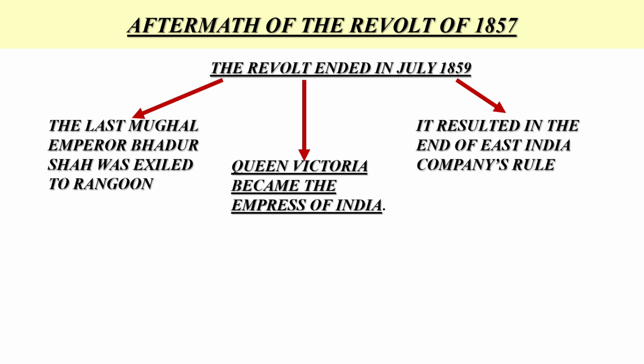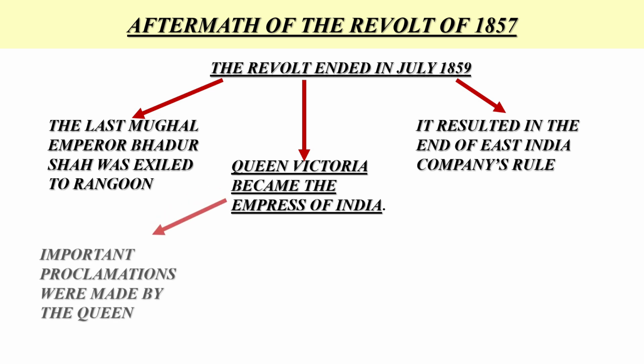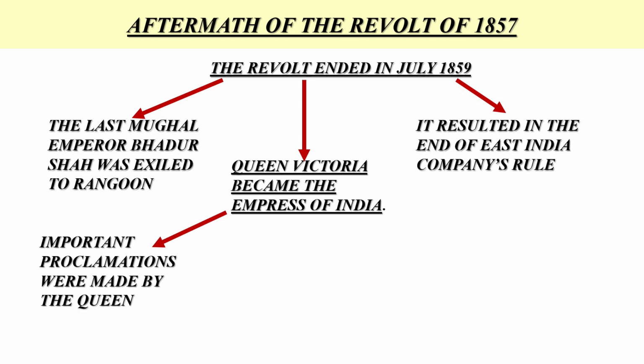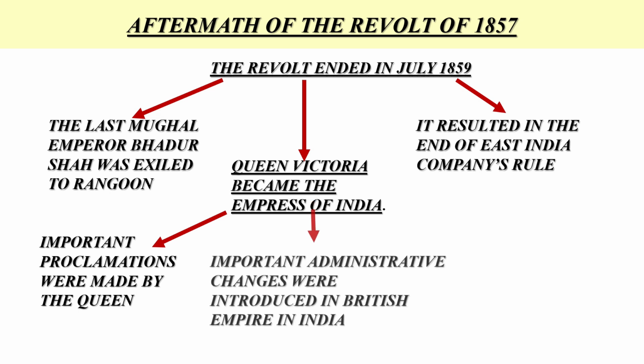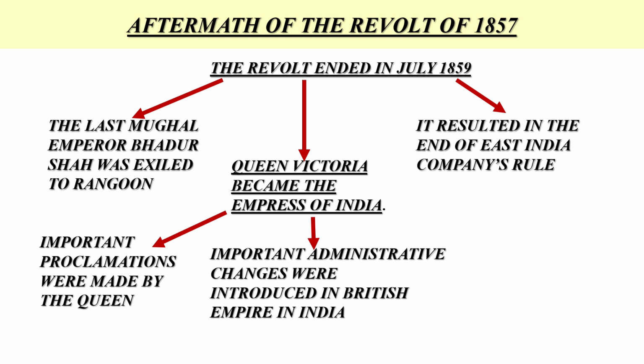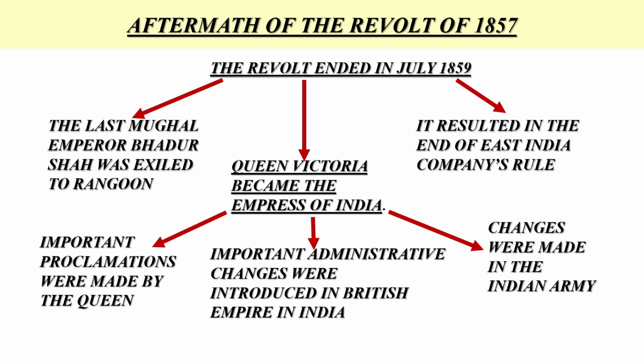With Queen Victoria proclaimed as the Empress of India, a new era began, ushering in three major changes that reshaped India's political and administrative destiny. Number 1, important proclamations were made by the Queen. Number 2, important administrative changes were introduced in the British Empire in India. And number 3, changes were made in the Indian Army.